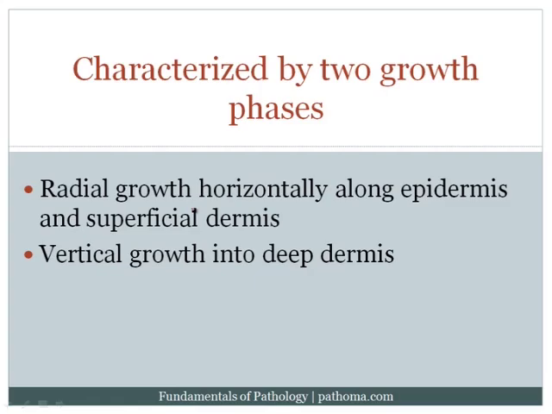Now, melanoma is characterized by two growth phases. It starts with radial growth that goes horizontally along the epidermis and the superficial dermis, and then eventually there can be a vertical growth phase where it begins to grow deep into the dermis. Let's just highlight this briefly. So here is the dermal-epidermal junction, again epidermis, dermis, and melanocytes, they normally live here. Now in the very early phases you get something called a radial growth where the tumor cells basically move radially, horizontally, in this way. So it can involve, for example, the epidermis and maybe the superficial parts of the dermis, and that's the initial phase called the radial growth phase.